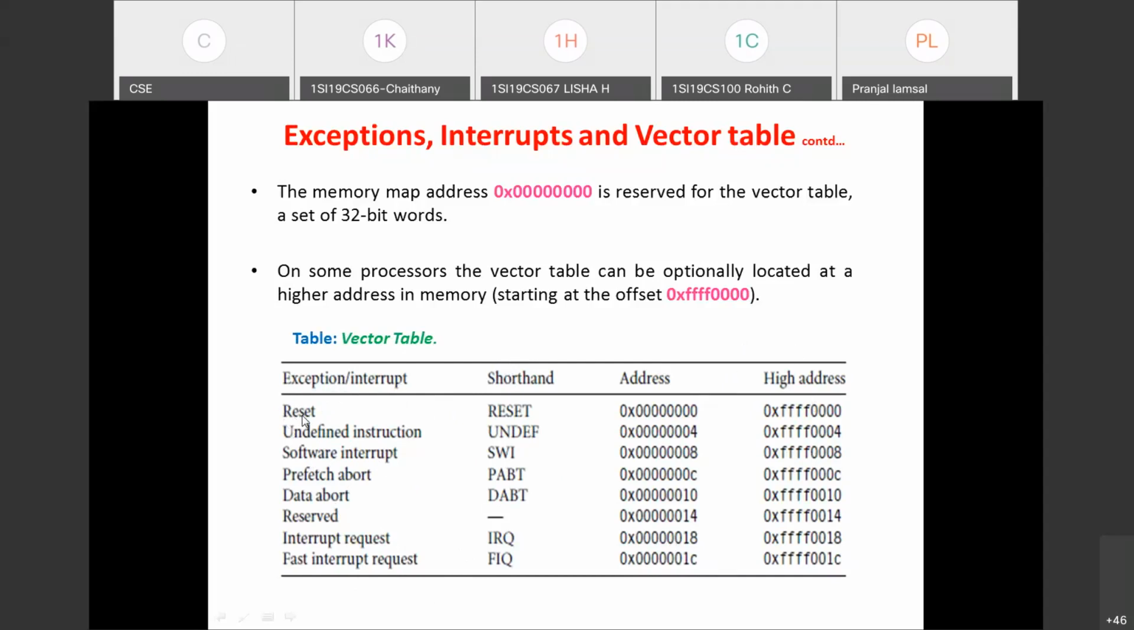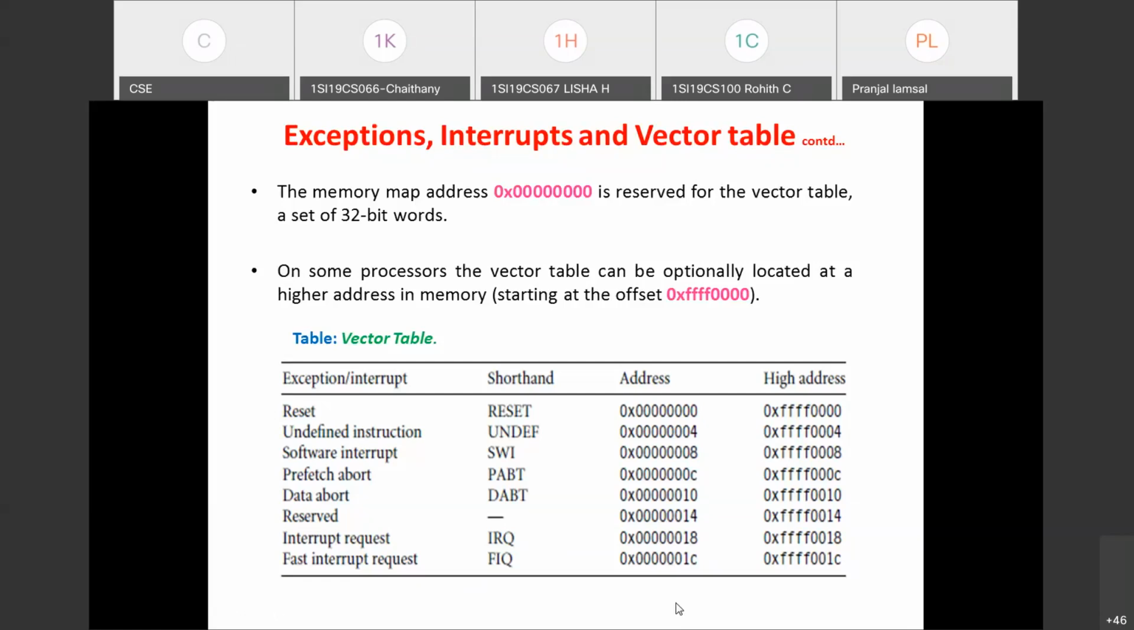Reset vector, the address is 0000, and as I told, this is actually not the ISR starting address. If it were the ISR starting address, then the next vector would have started at some other address. But you can see for undefined instruction, the vector address is 4. So the reset vector is taking only 4 bytes, undefined instruction is taking 4 bytes, software interrupt is taking 4 bytes. So each is taking just 4 bytes. That means a 32-bit instruction is written for transferring the control to the ISR.